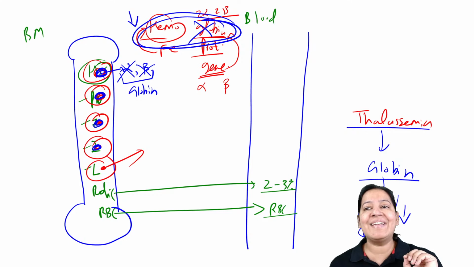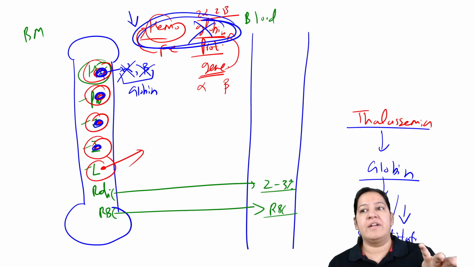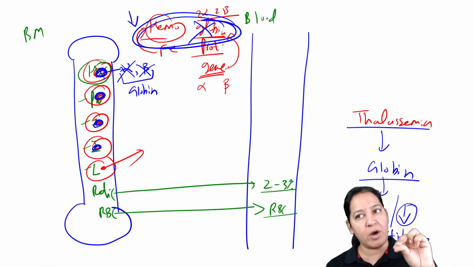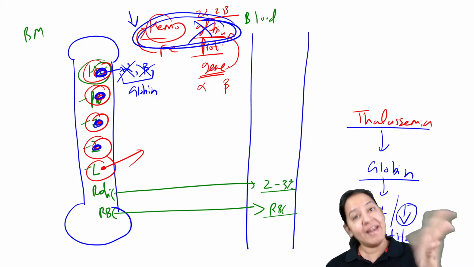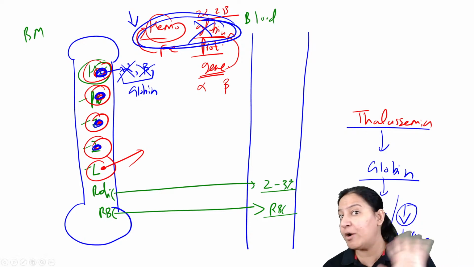So it is a quantity कम है, quantitative defect. Give me a thumbs up. It is not qualitative. Whatever forming, if it is less, whatever जितना बन रहा है वो normal है, लेकिन कम बन रहा है, या तो absent है या कम बन रहा है. So quantitative defect है, right? Quality में कोई problem नहीं है.